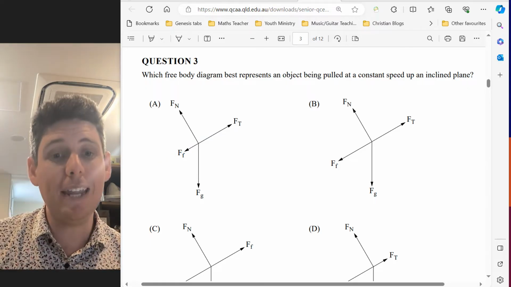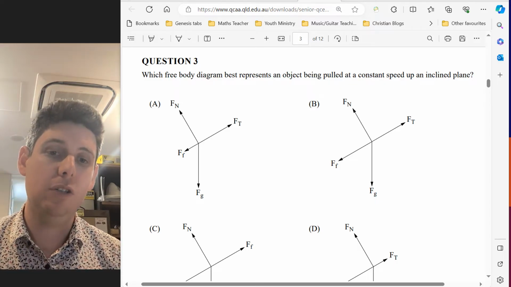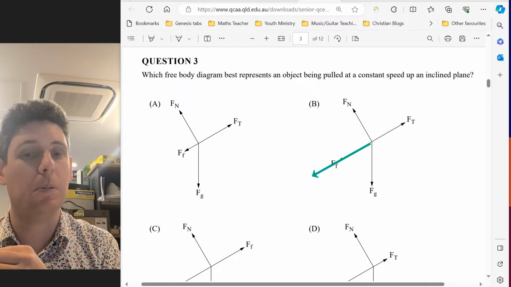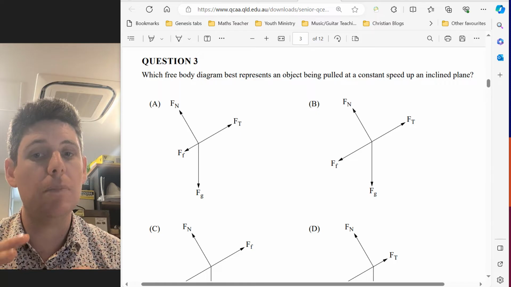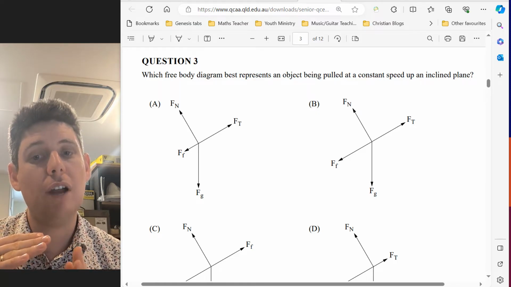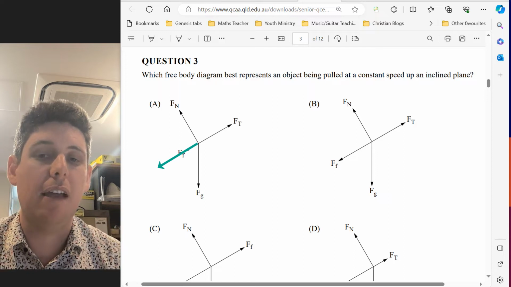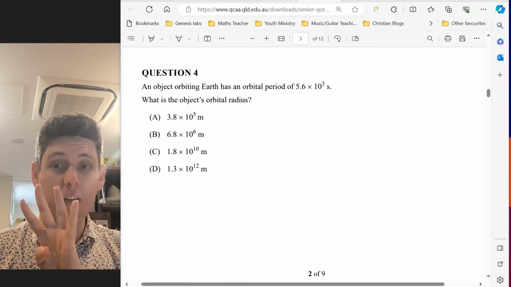In part B, the friction force arrow is too big. So if you combine that with Fg, that's going to pull it down the plane. So it has to be A. When you combine the friction force and the gravity arrow, they would be about the same length as the Ft arrow.